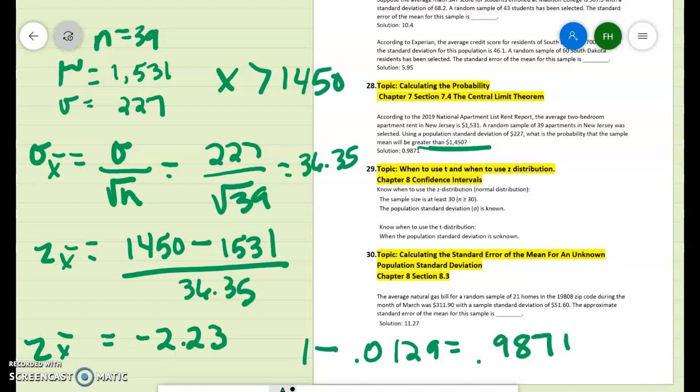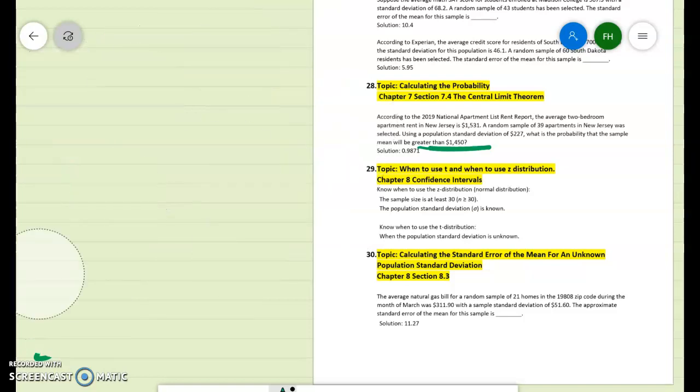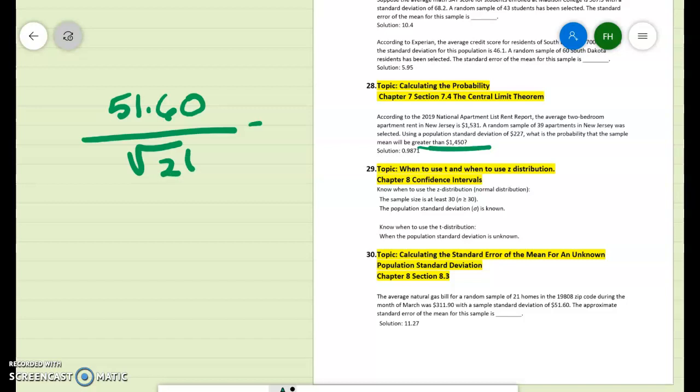Number 30, the average gas bill for a random sample. They're just wanting the standard error of the mean on that one. So you would do the standard deviation divided by the square root of n, and that would be 5160 divided by the square root of 21, which is 11.26. A little bit off. 27 would be, you would pick the closest value there.